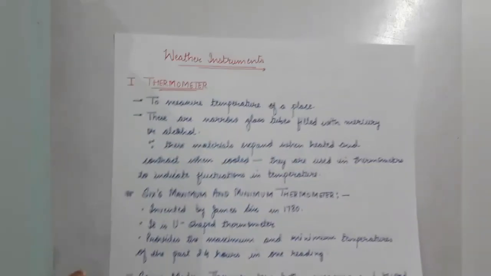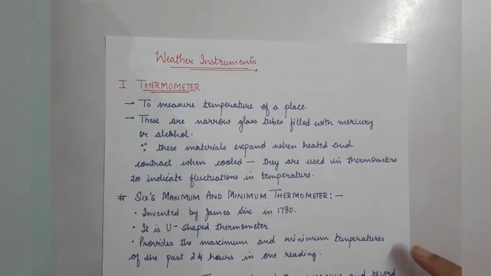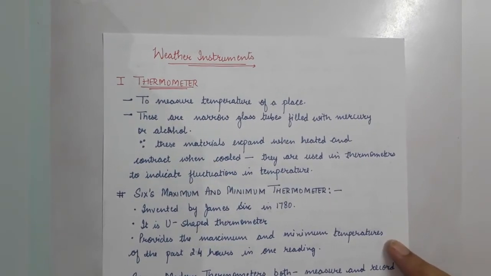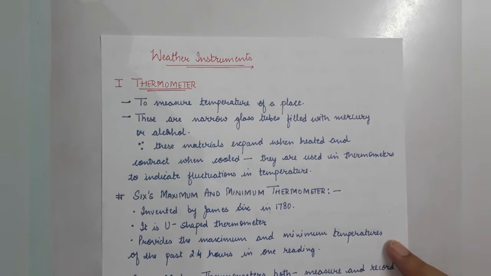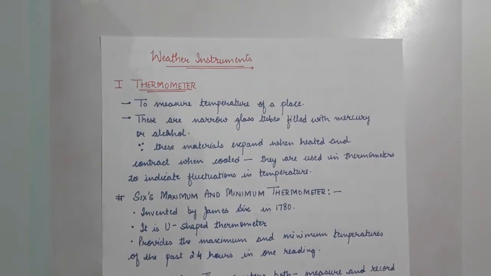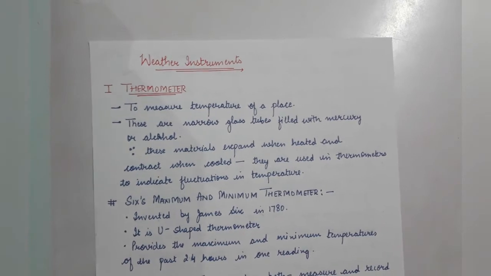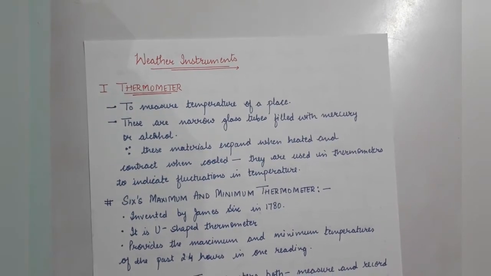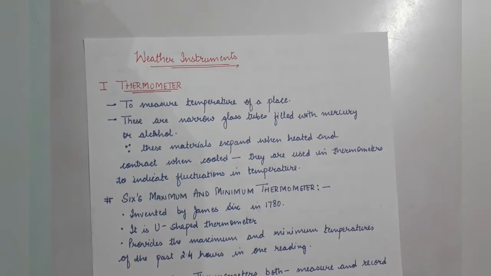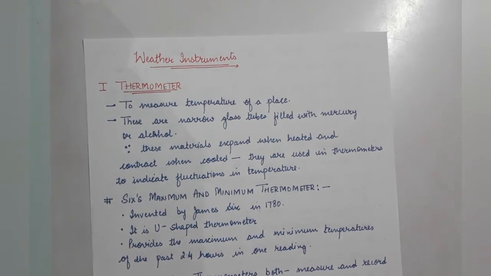Starting with the very first weather instrument, that is your thermometer. To measure the temperature of a place, we use the thermometer. You have used the clinical thermometer also, but this is not the clinical thermometer. We can't use a clinical thermometer to measure the temperature of a place, or you can say an area also.